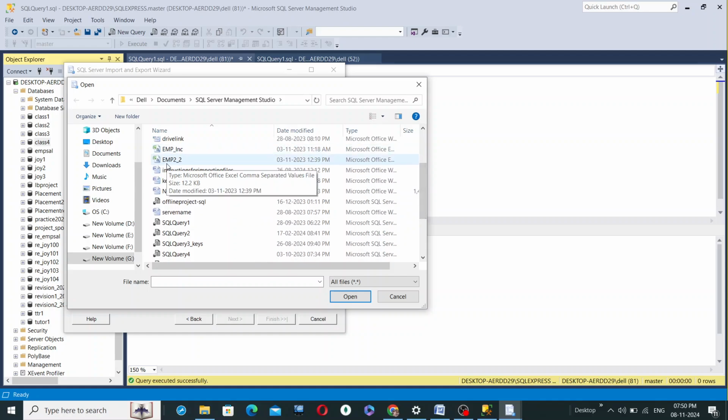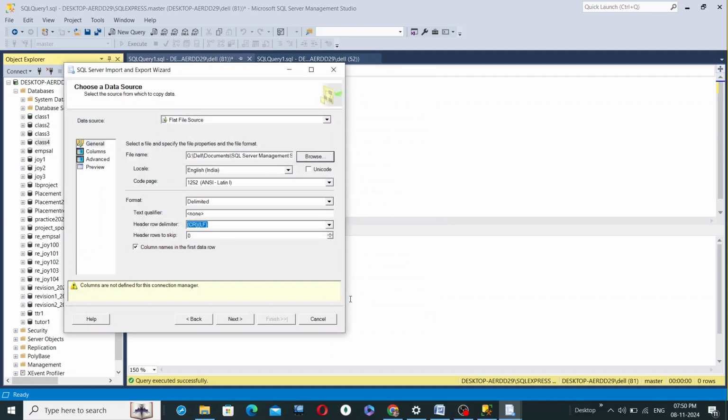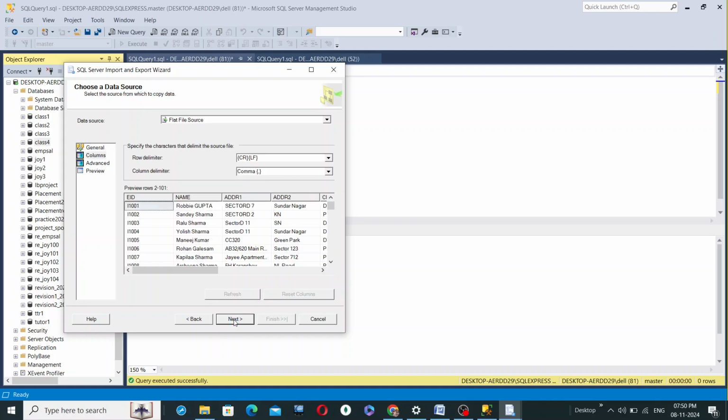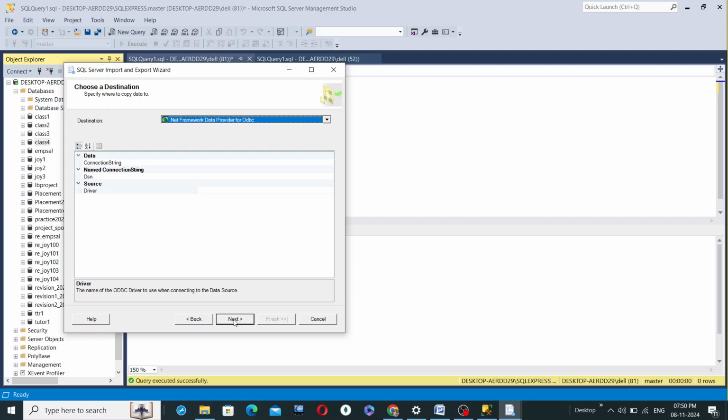Here you can see emp2_2, and open. Select all files, not just .txt files, because all files is a much safer option when browsing for your required file. Then hit next, and next again.